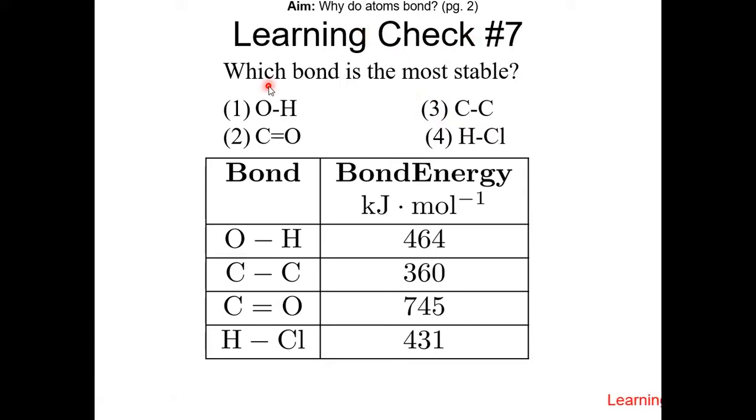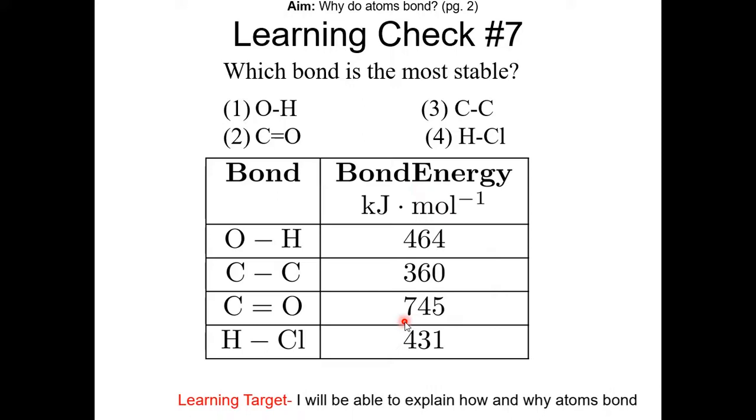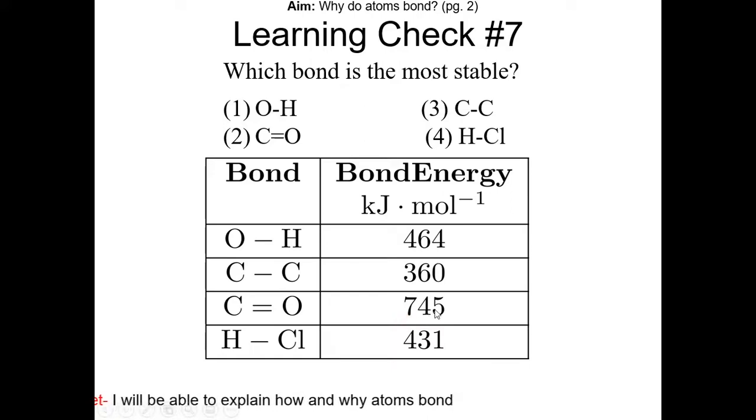Learning check number 7. Which bond is most stable? Pause the video and resume once you have the answer. So here it is asking about the opposite case scenario. The most stable will be the hardest to break. So looking at the bond energy, notice that the CO double bond has the highest bond energy. Therefore, it's the hardest to break and is the most stable. So the answer is choice 2.